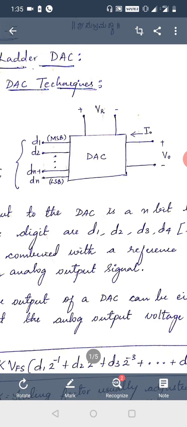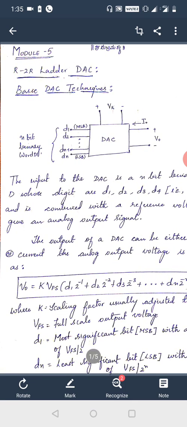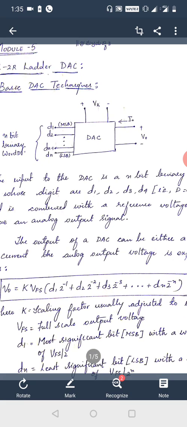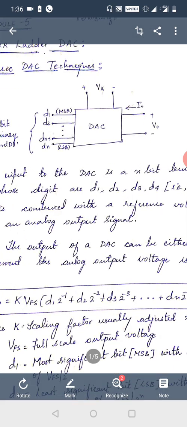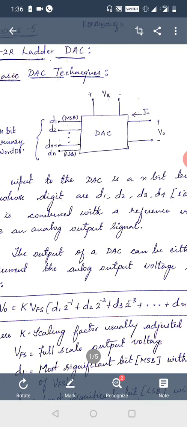And how is this digital to analog conversion done? A part of the digital to analog converter is the R2R ladder network. Before understanding the R2R ladder network, first we see the basic DAC technique. In a DAC, digital to analog converter, we have an n-bit binary word, plus a reference voltage V reference for which the analog output will be recognized, and an output voltage V out. That V out is a pure analog signal.